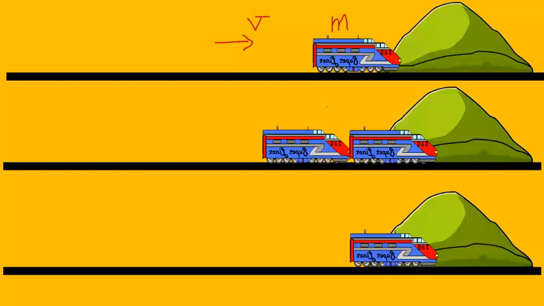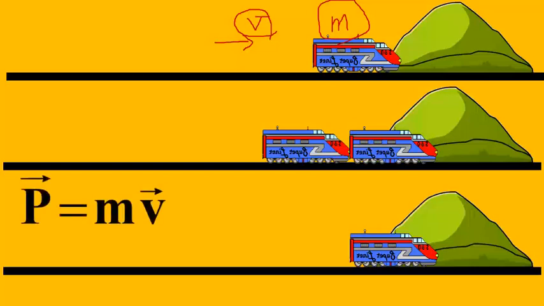So, increasing the mass of the train and increasing the velocity of the train will make a greater effect when it hits another object. For this reason, physicists defined a quantity like this, momentum. This is the notation of momentum, mostly denoted by p. It is a vector, and it's equal to mass times velocity. So if somebody asks you what momentum is, you can define it as the product of mass and velocity.